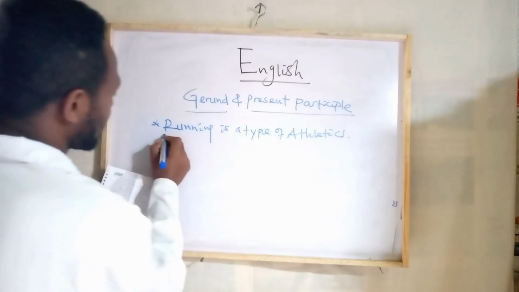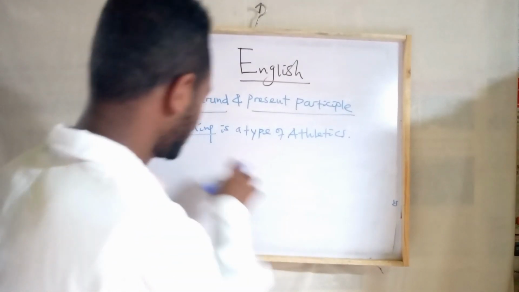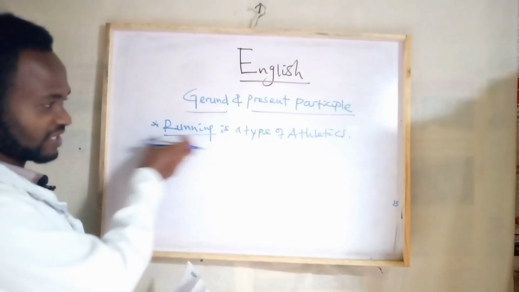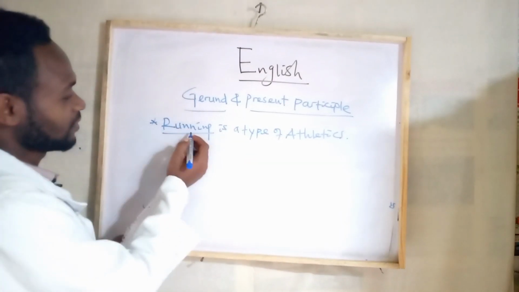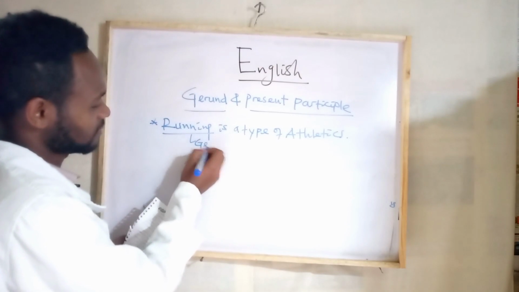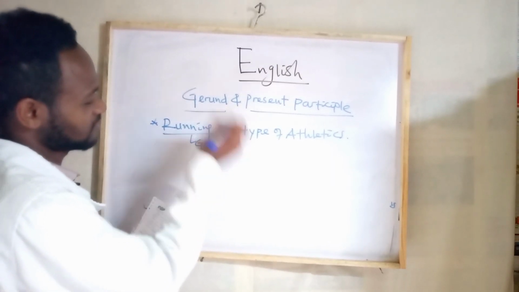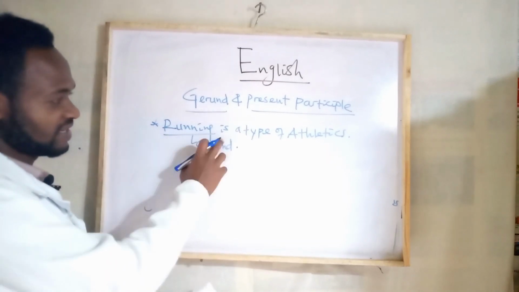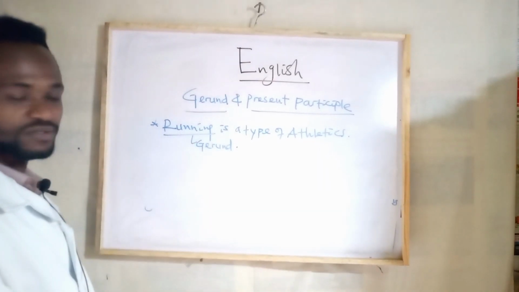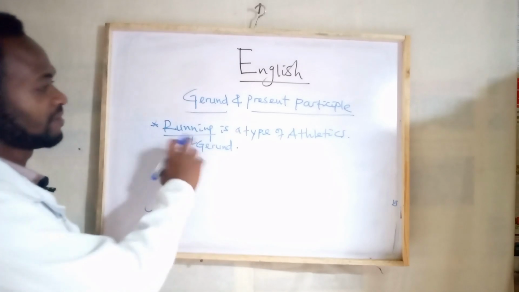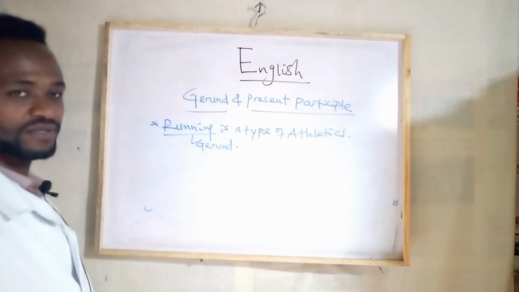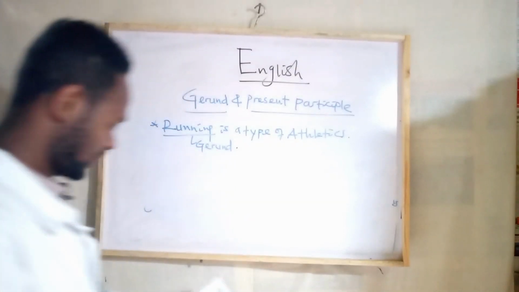So this is the ing form of the verb, but here it acts like the noun or the subject of this sentence, so this is simply a gerund.